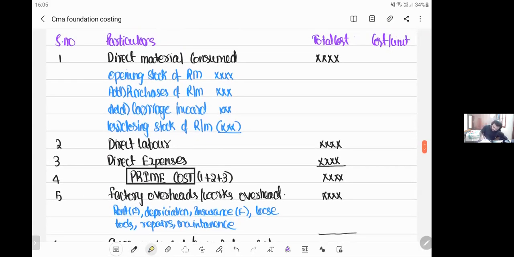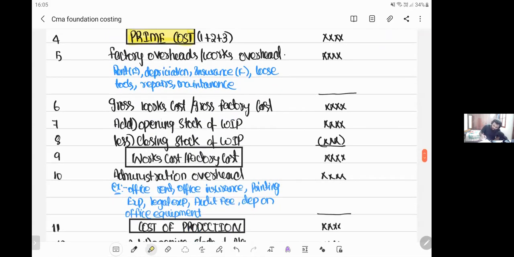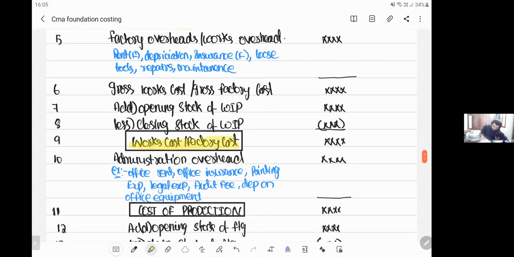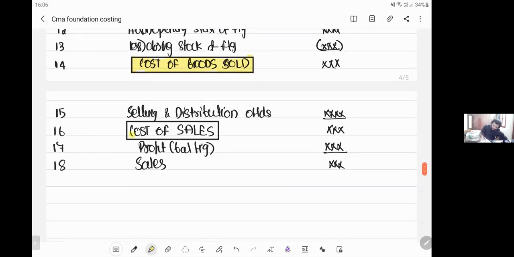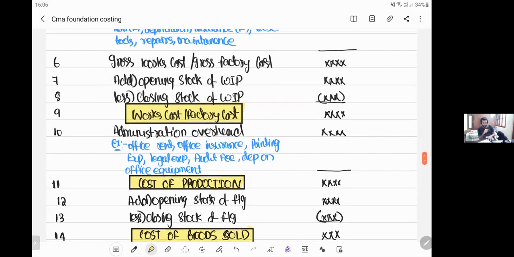So the first main thing in the cost sheet is prime cost. After prime cost, the second main thing is works cost, or factory cost, or net works cost or net factory cost. After this, the third main thing is cost of production. Next, the fourth main thing is COGS, cost of goods sold. At last we have cost of sales, and this is how your entire cost sheet is designed. I hope it is clear, everybody, the entire cost sheet?